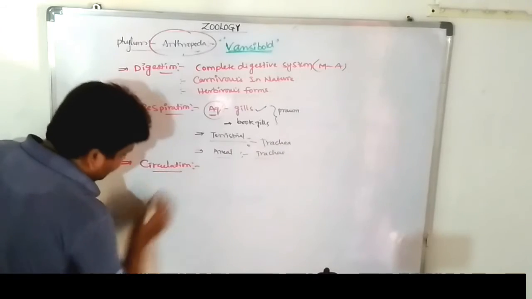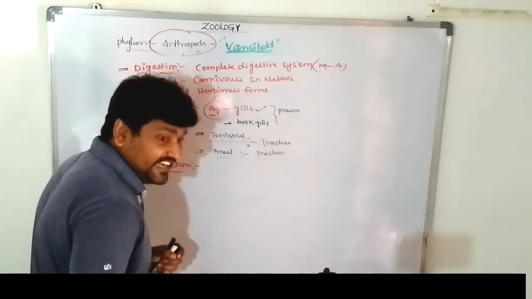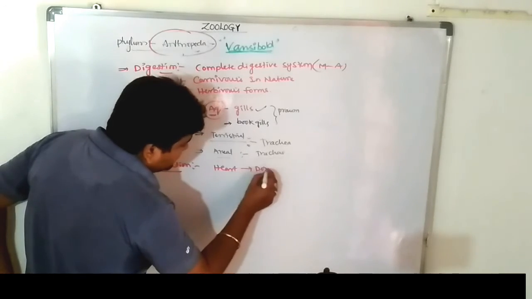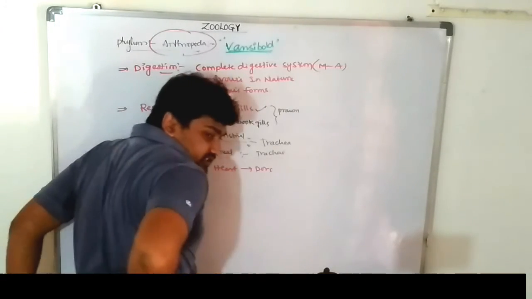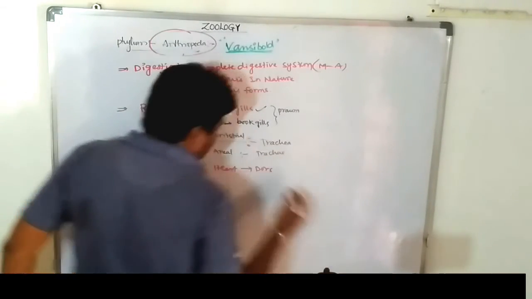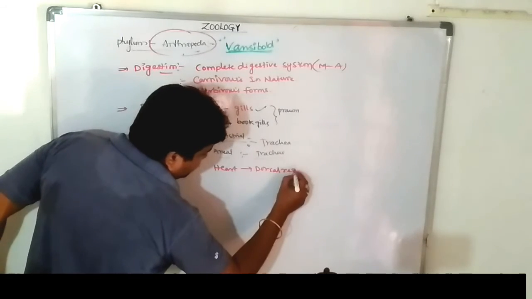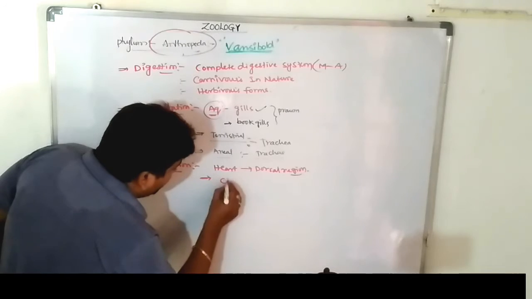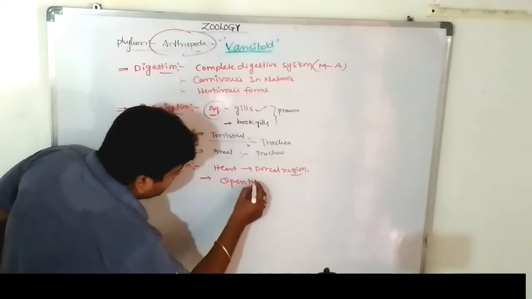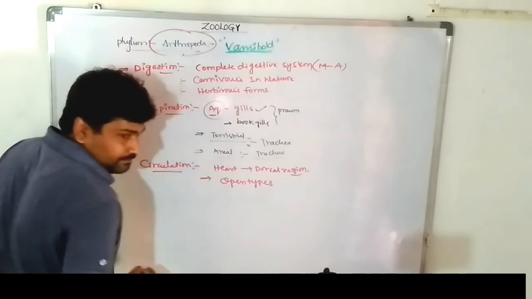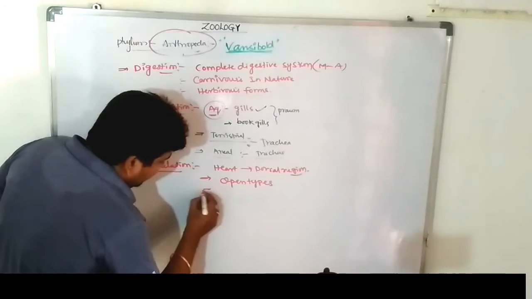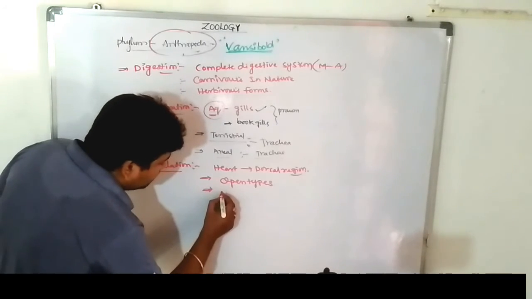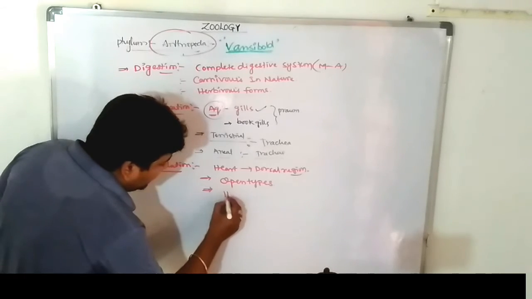The circulation is done by the heart, which is located in the dorsal region. This is the ventral region, this is the dorsal region, not the ventral. The heart is located in the dorsal region. Which type of circulation? Open type of circulation. So there is no blood pigment, so the blood looks white in color. That is known as hemolymph.